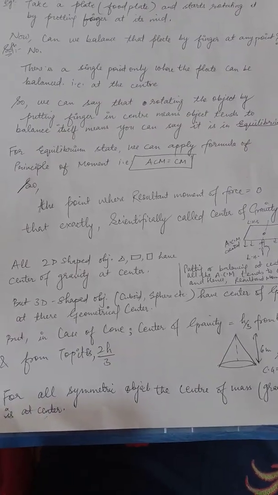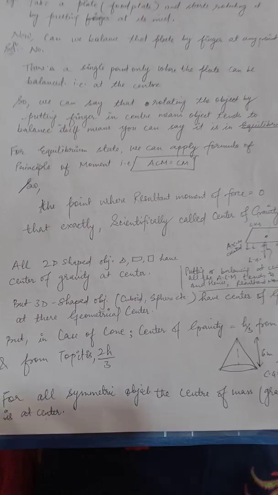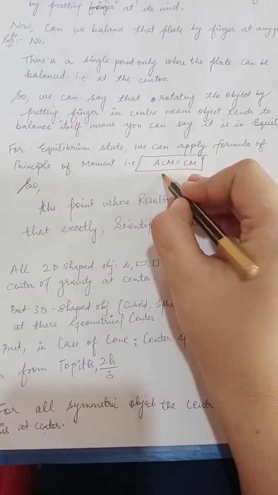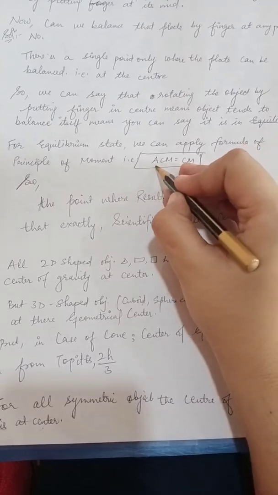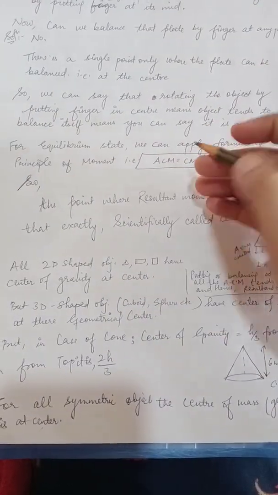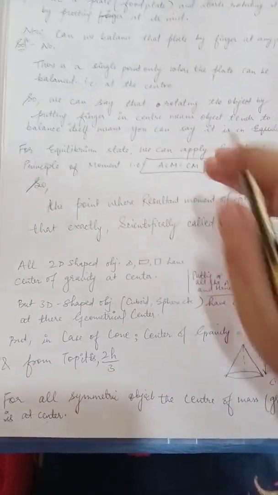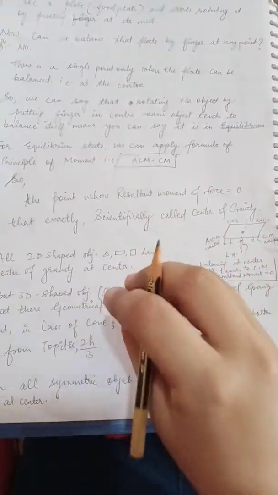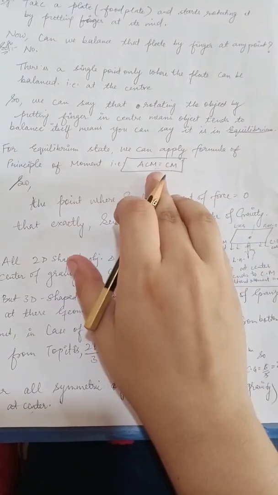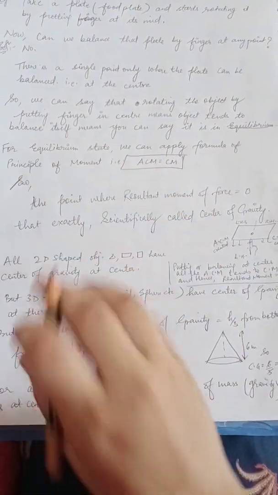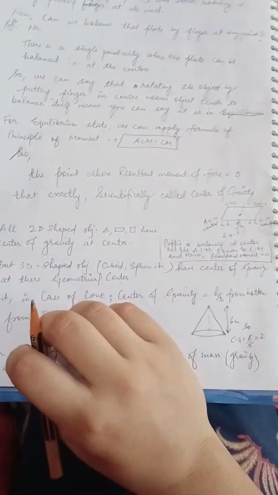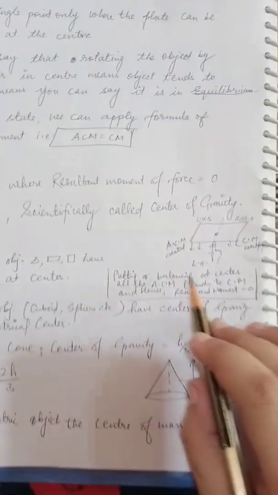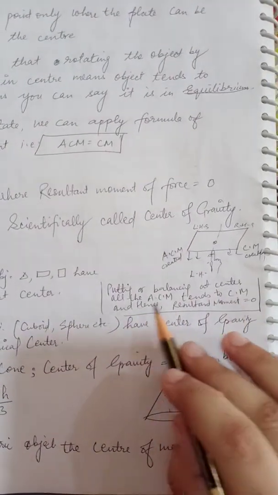For equilibrium state, we can apply the formula of the principle of moments that I have discussed right now. That is ACM equals CM. That means the sum of anti-clockwise moments is equal to the sum of clockwise moments. So, the point where the resultant moment becomes zero after applying this, exactly that scientifically is called the center of gravity. Here you can see putting or balancing at center all the ACM.